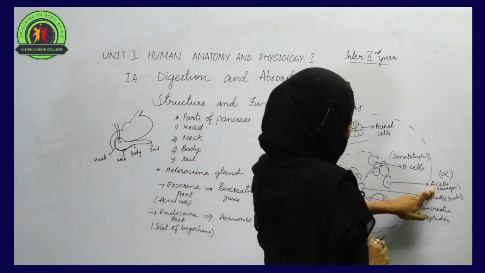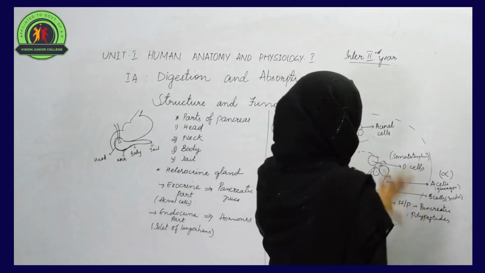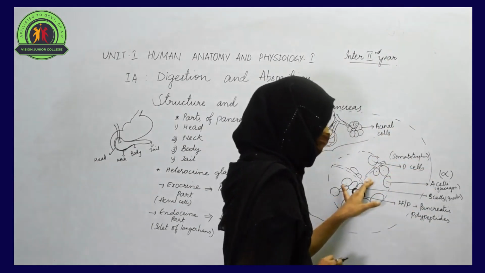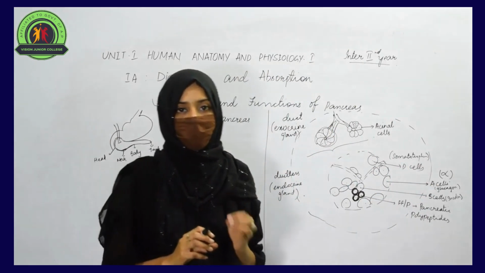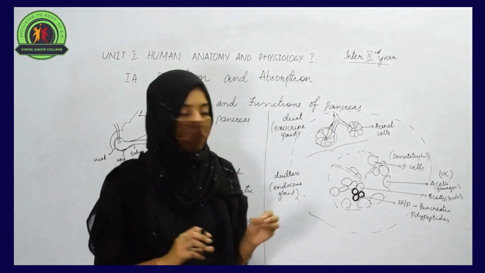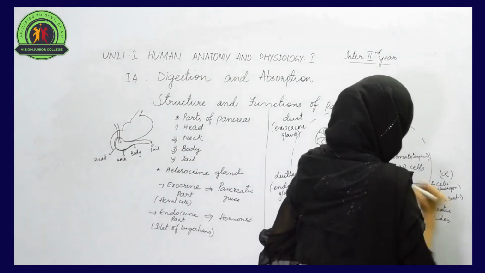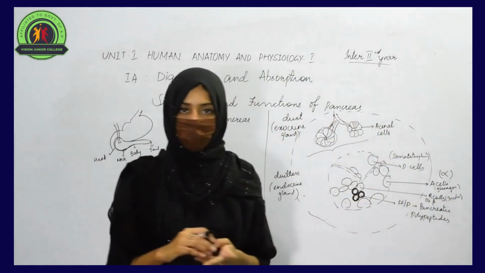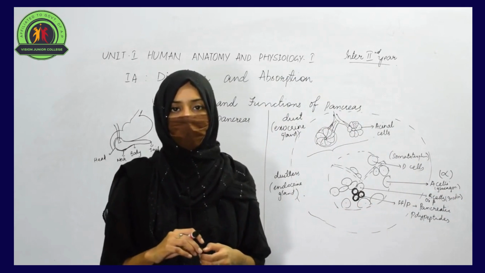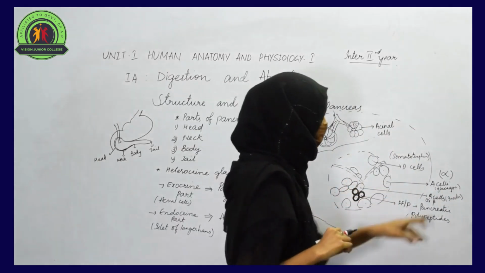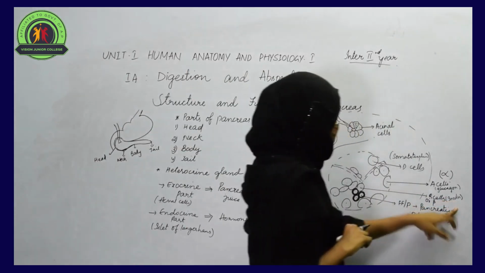So glucagon is a hormone secreted by alpha or A cells of the pancreas. The next kind of cells are B cells, also called beta cells. B cells or beta cells are also found in the endocrine part of the pancreas and help in secreting a hormone called insulin.